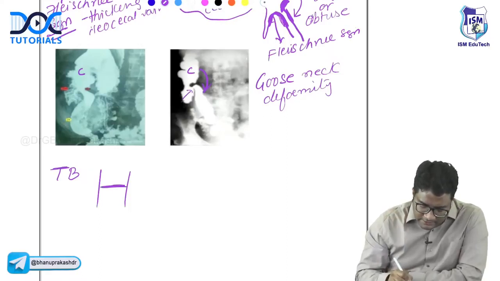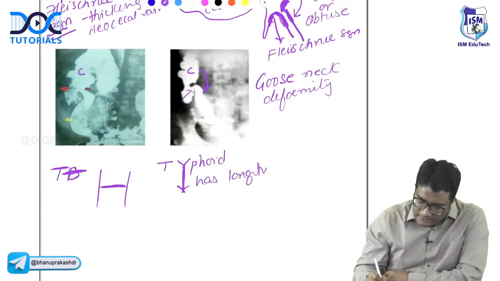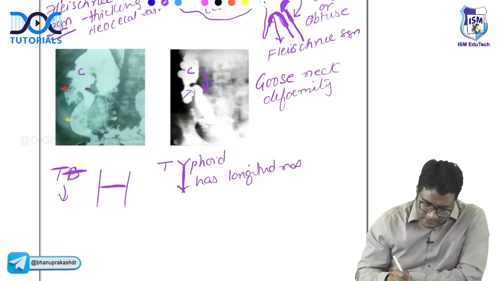Remember T for TB, like this. TB has transverse ulcers. Typhoid, you remember like this. Typhoid has longitudinal ulcers. TB has transverse ulcers, right?